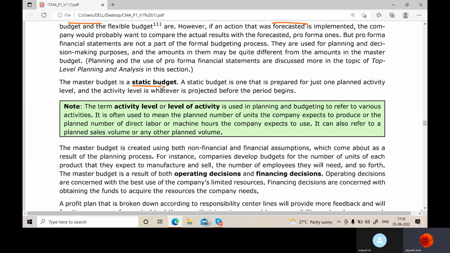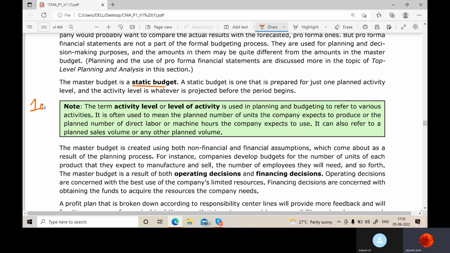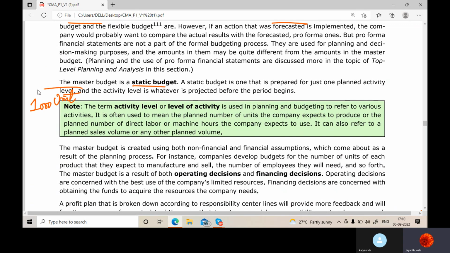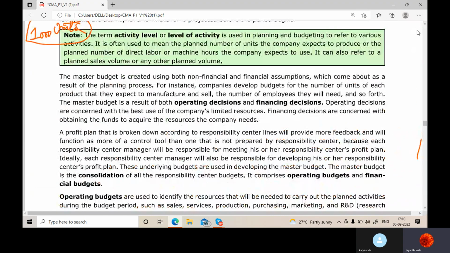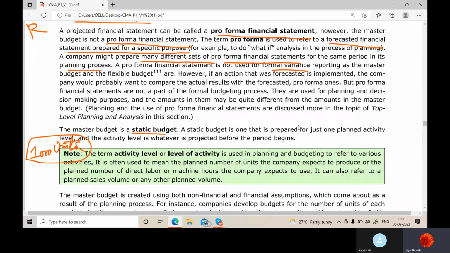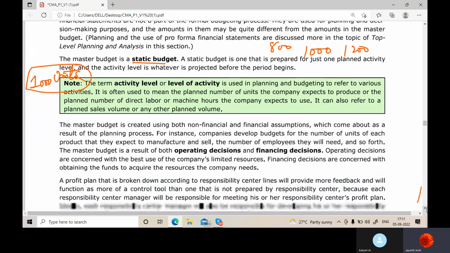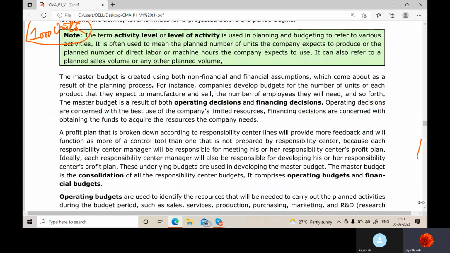Now, static budget. Static budget is nothing but you are preparing a budget for some level of planned activity. Suppose you want to make 1000 units, you have made up your mind that this is what it is, you have fixed. You don't want to be flexible, don't want to go for 1200 or 800 units. You have not kept any such provision, so it is a static budget. And flexible budget is very simply understood, the budget whereby you keep yourself flexible. It's not only 1000 units, you also try to make for 1200 and 800 units, correct? So a higher activity level and a lower activity level.